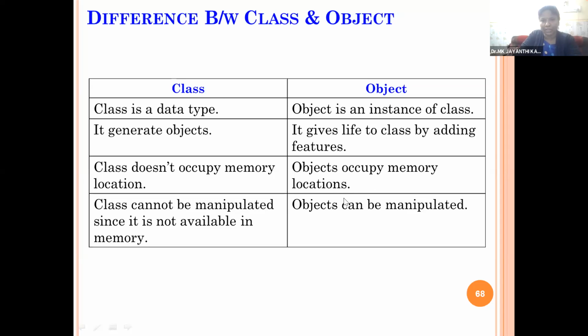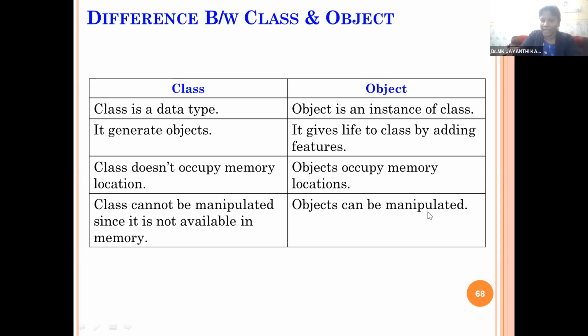Objects occupy memory locations. Whenever an object is initialized or created, the corresponding memory for all the variables and functions will be reserved using the constructor function. And whether or not you create your own constructor function, the default constructors will be created. The same way, the default destructors will be invoked when we come out of the main program.